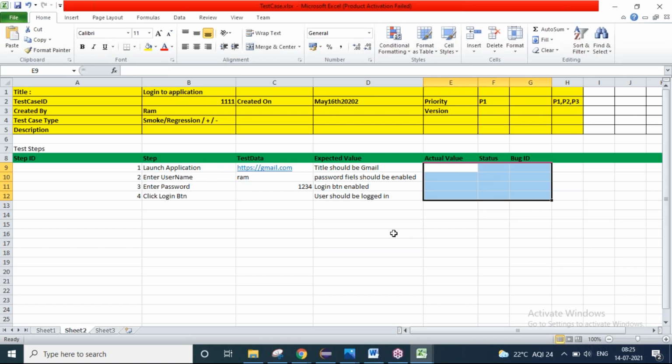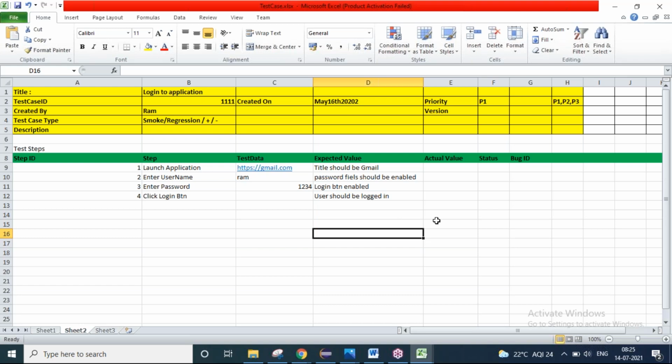First, one of the QA person, he will write the test case for logging into the application. Step number 1, launch the application. What is the URL? Then what is the expected value? Title should be displayed. And second step, I should see the username field. If I enter the username, then password field has to be enabled. Then enter the password. 1234 is the password. Then login button should be enabled. Then click on the login button, so that user should be logged in. Like that, he will write the test case. So tester 1 will write the test case.